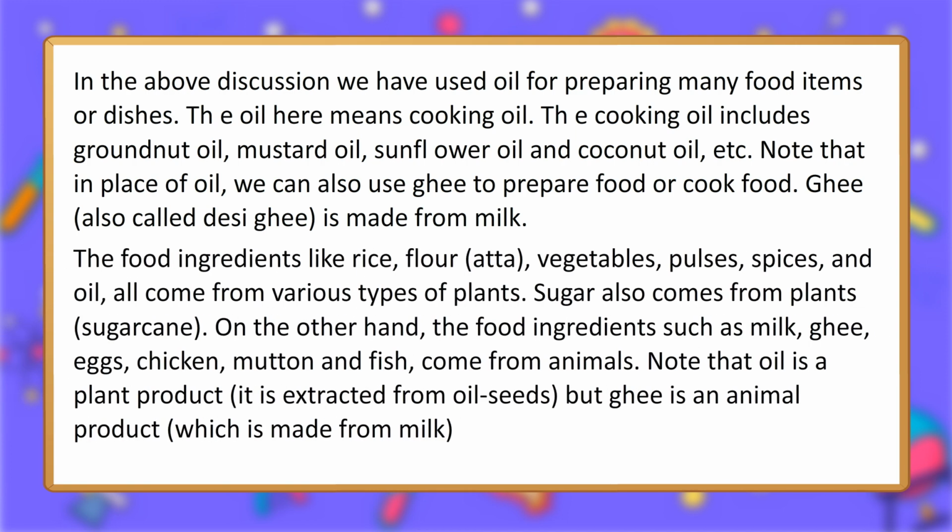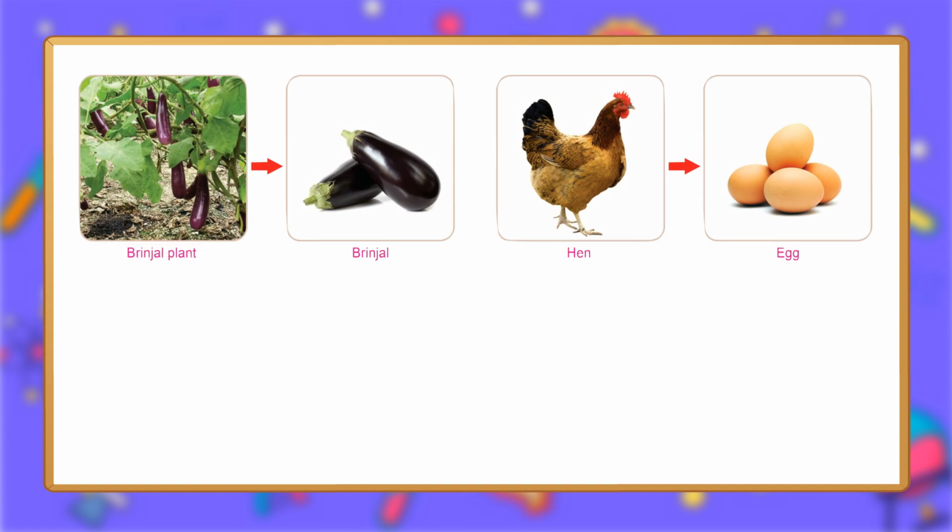The food ingredients like rice, flour, atta, vegetables, pulses, spices, and oil all come from various types of plants. Sugar also comes from plants, sugarcane. On the other hand, the food ingredients such as milk, ghee, eggs, chicken, mutton and fish come from animals. Note that oil is a plant product, it is extracted from oil seeds, but ghee is an animal product, which is made from milk. Brinjal plant. Brinjal. Hen. Egg.